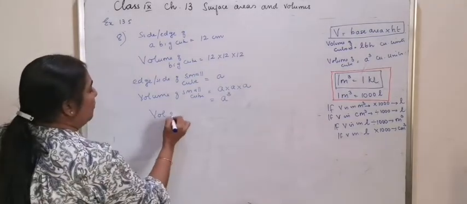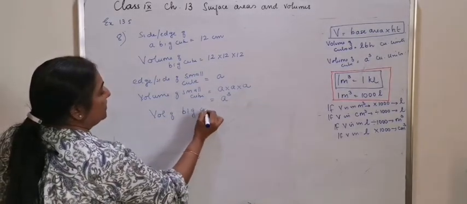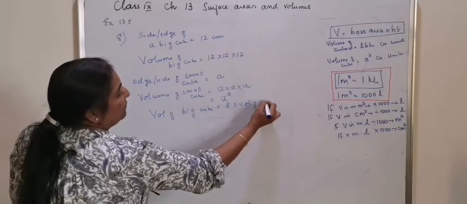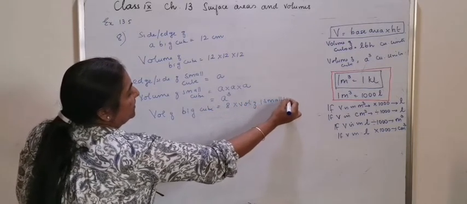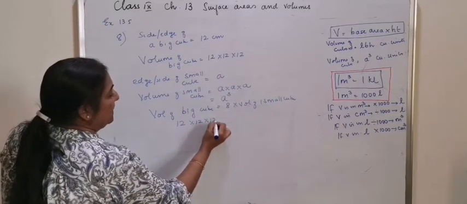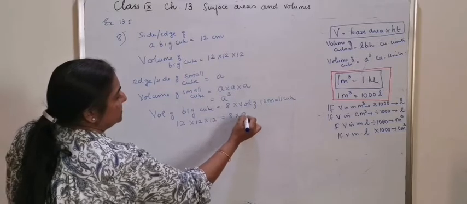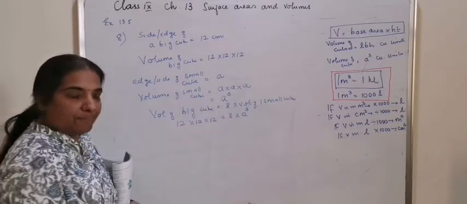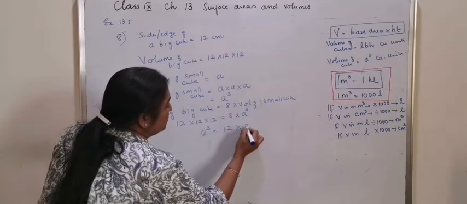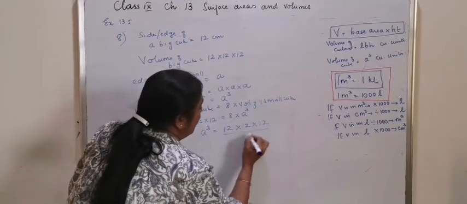So volume of the bigger cube is equal to 8 into volume of one small cube. That is 12 into 12 into 12 is the same as 8 into A cube, or A cube is equal to 12 into 12 into 12 by 8.